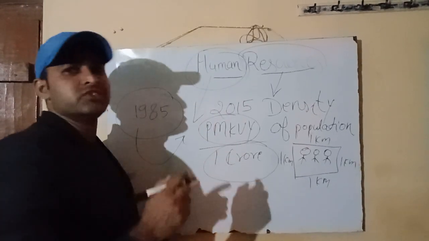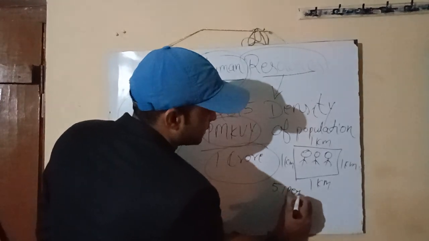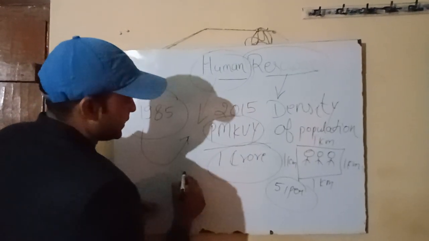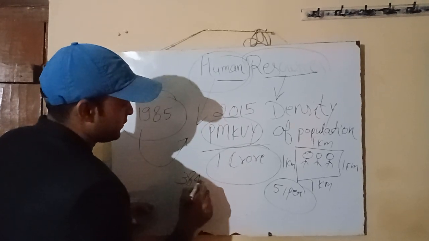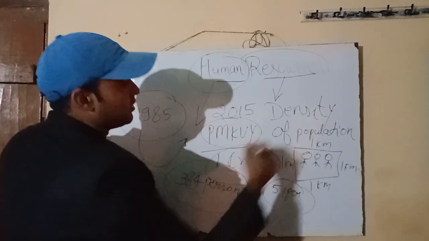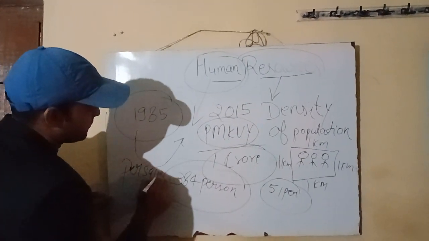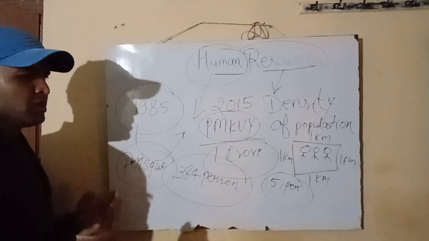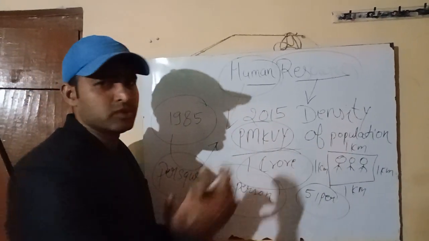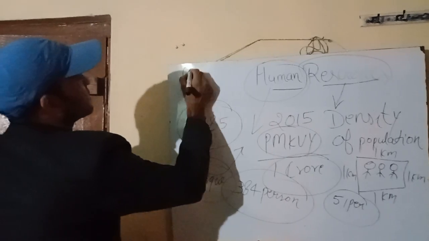So the average density of the world is 51 persons per square kilometer of area. When you talk about India, here we have 384 persons living per square kilometer of the region. Next, what are the factors that affect the distribution of the population in a particular region? So here, first one we have the climate.